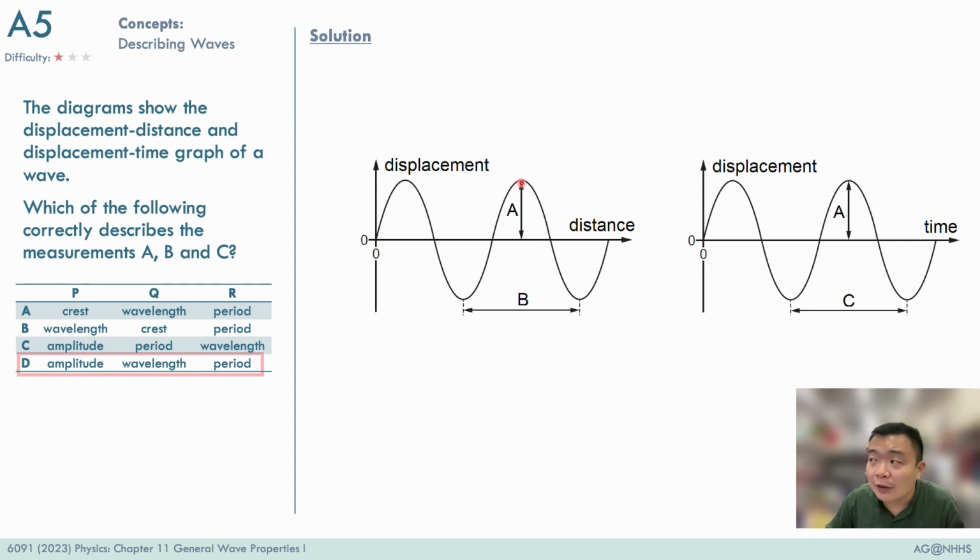And amplitude can be gotten from this distance A, which is from the rest position to the maximum displacement of the particle away from the rest position. The amplitude can be gotten from a displacement time graph in a similar way. And on the horizontal axis, the interval for one complete cycle is known as the period.